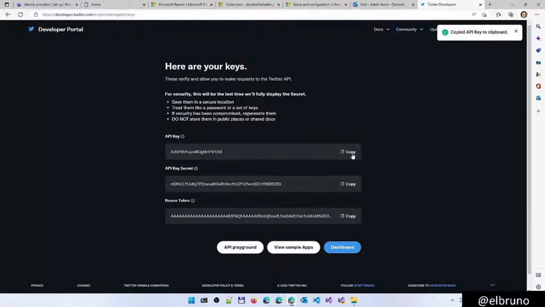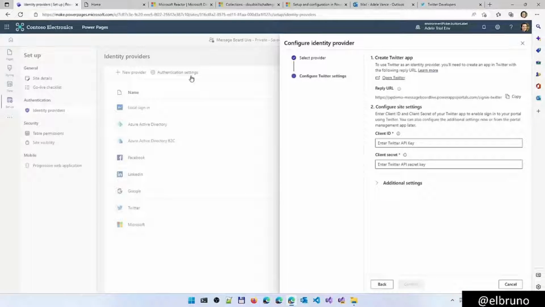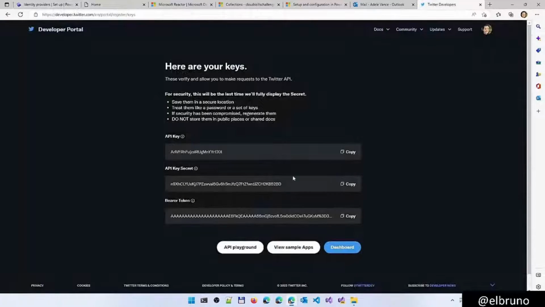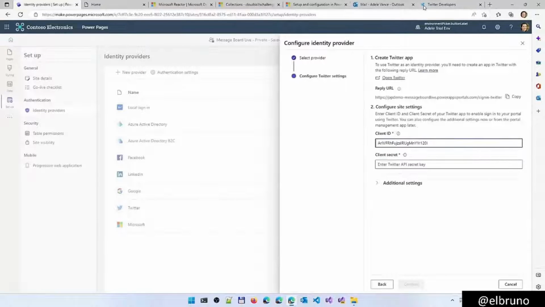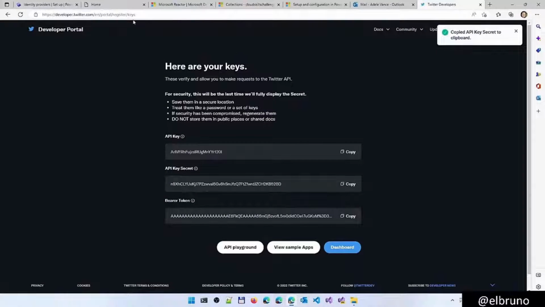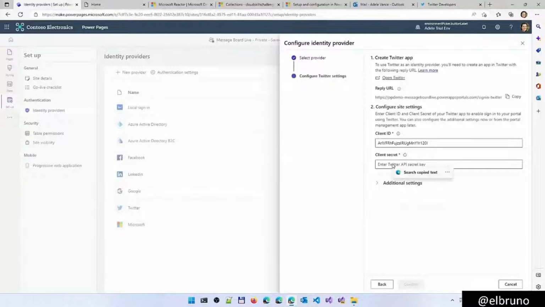Okay, so I have my API key. Let's go here. Let's do client ID, client secret. We have here the API secret and the API key. Let's do client ID and then client secret. There it is, the client secret. And it's important if I want to have also the reply URL that we are going to use.